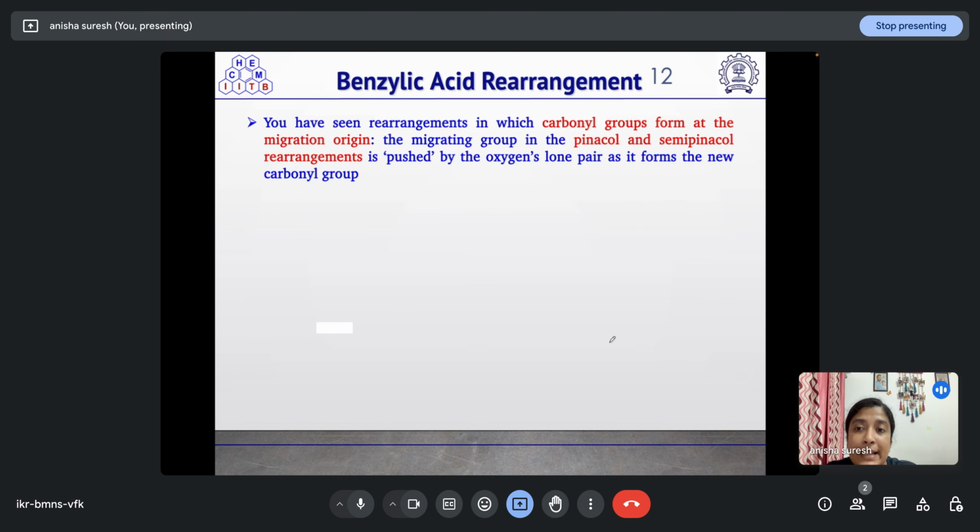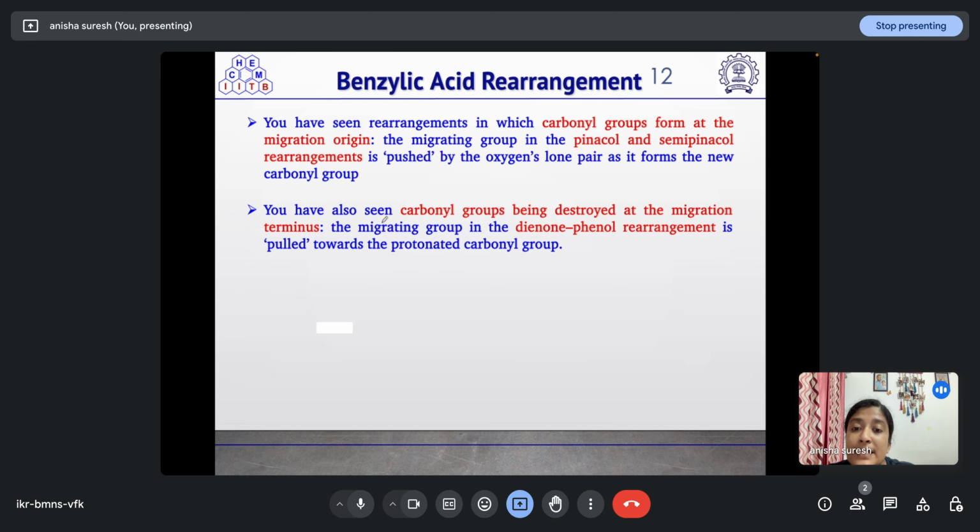Now coming to benzilic acid rearrangement. So we have seen rearrangements in which the carbonyl groups form at the migration origin, like pinacol and semi-pinacol rearrangement. So the migrating group in the pinacol and semi-pinacol rearrangements is pushed by the oxygen's lone pair as it forms a new carbonyl group. Now you have seen the carbonyl groups being destroyed at the migration terminus. The migrating group in the dienone-phenol rearrangement is pulled towards the protonated carbonyl group. So the protonated carbonyl group is getting destroyed at the migration terminus.